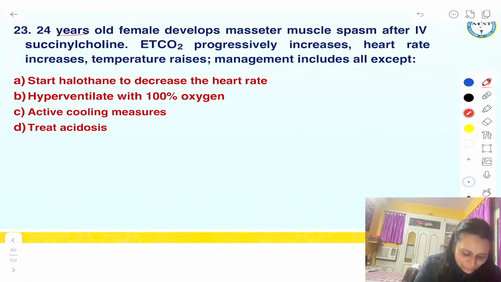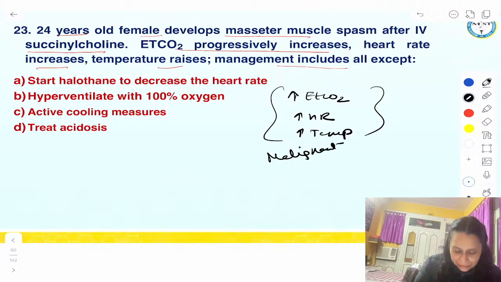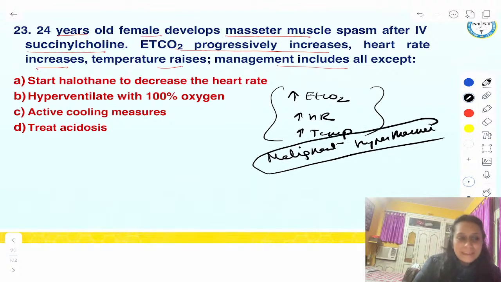A 24 years old female develops masseter muscle spasm after IV succinylcholine. ETCO2 progressively increases, heart rate increases, temperature rises. Management includes all except. So first, we need to make the diagnosis. If patient has increased ETCO2, increased heart rate, increased temperature, what is the most probable diagnosis? Malignant hyperthermia. So they have asked what we will do in the management of malignant hyperthermia.